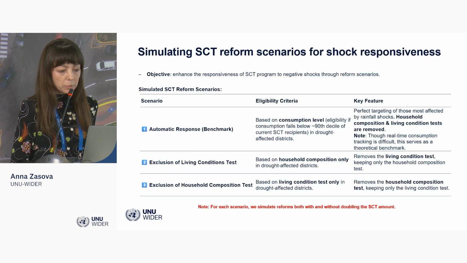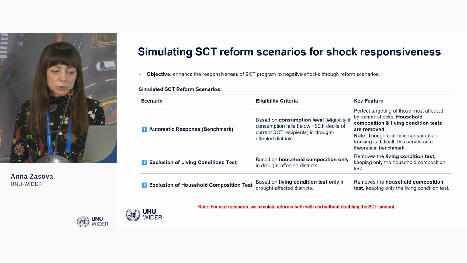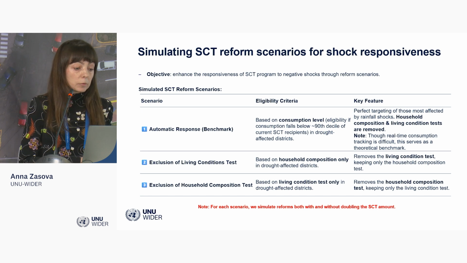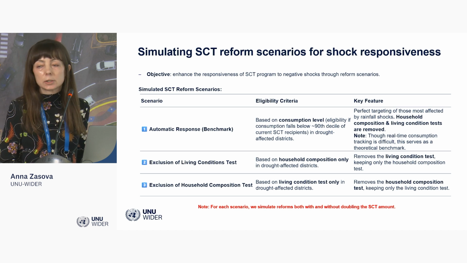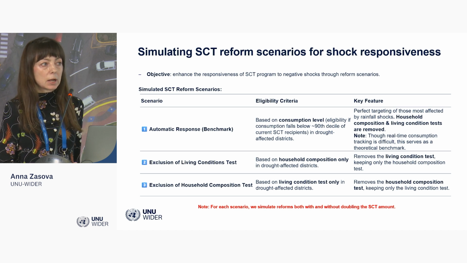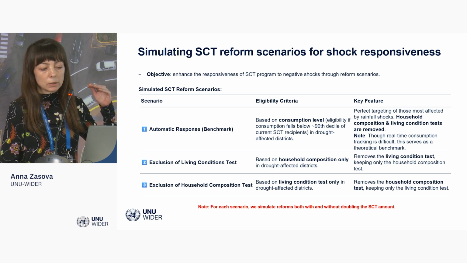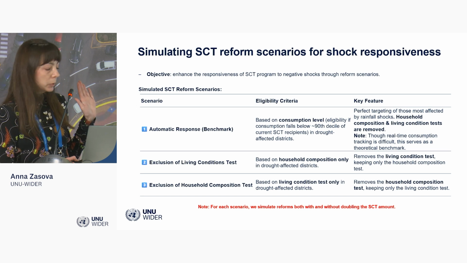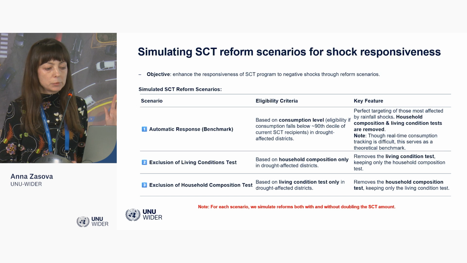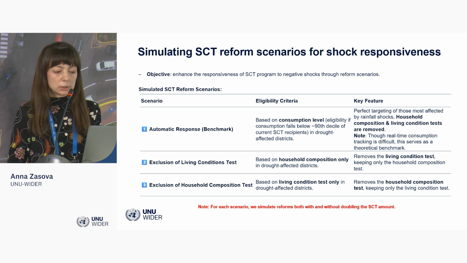And that's why in the paper we construct several reform scenarios for the social cash transfer. The first we call automatic response. This is a perfectly targeted benefit. In the model, we assign this benefit to all households whose consumption drops due to droughts below a certain threshold. We know it's not possible in reality, but we simulate this scenario and use it as a benchmark, as a perfectly targeted benefit.